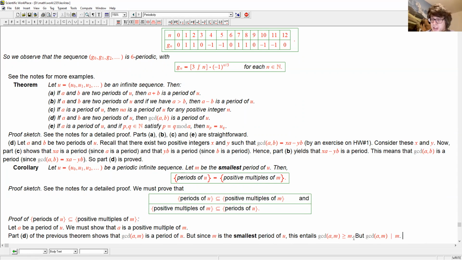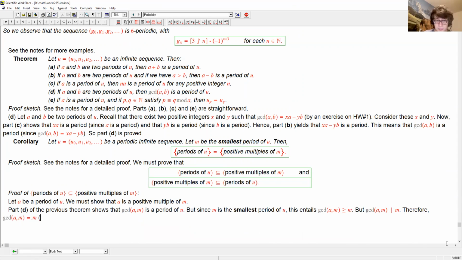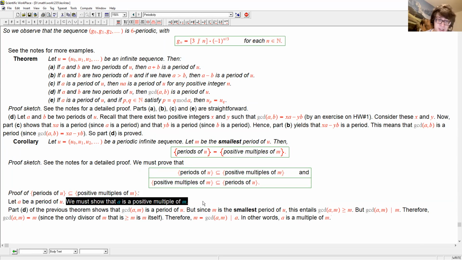It can be this in only one situation, when it's exactly M. So the only divisor of M that is at least M is M itself. And therefore, M is the GCD of A and M, and so it's a divisor of A. In other words, A is a multiple of M. And of course, it's positive because it's a period. So we have shown that A is a positive multiple of M.